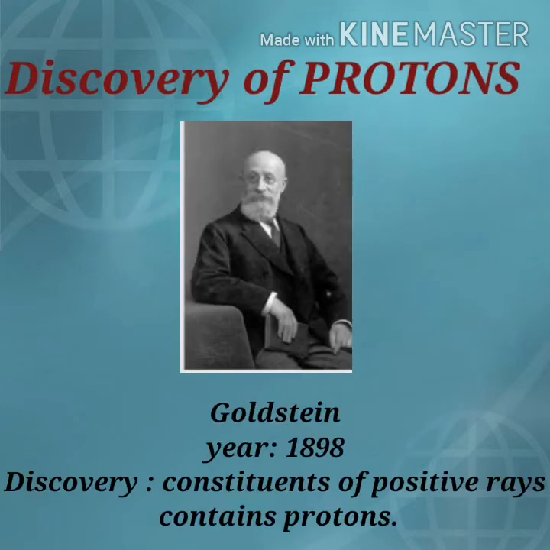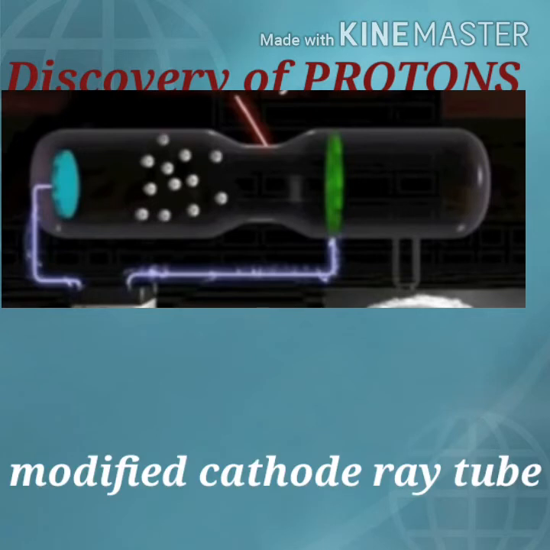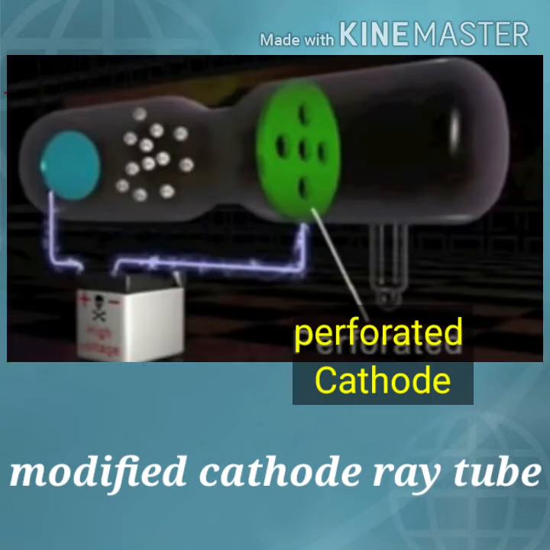A scientist, Goldstein, did an experiment in 1898. He constructed a special tube, a modified cathode ray tube, which has two chambers. He placed a perforated cathode between these two chambers. Perforated cathode means a cathode with holes. He connected the perforated cathode to the negative terminal of the battery and the anode to the positive terminal.